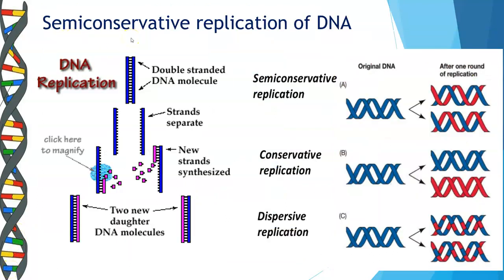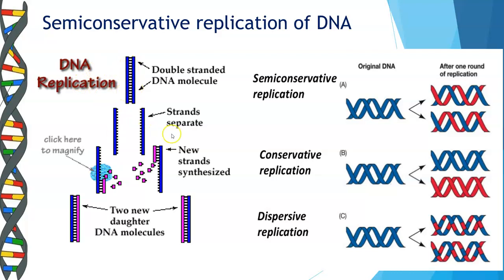Students, as I mentioned earlier, we say that the process of DNA replication is semi-conservative. Now, to explain to you what semi-conservative means, I have put up a simple explanation. So here you will get a brief idea of what actually happens in the process of replication. So this is your double-stranded DNA.